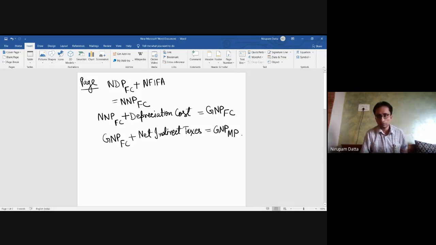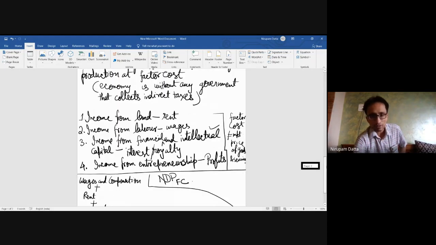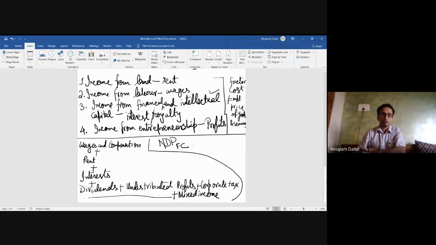So first, if you see here, all these incomes, that is wages and compensation plus rent plus interest plus dividends plus undistributed profits plus corporate tax, these three components, dividends plus undistributed profits plus corporate tax, form the profit.